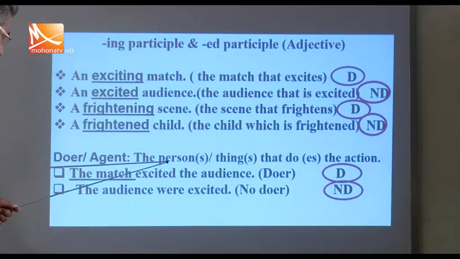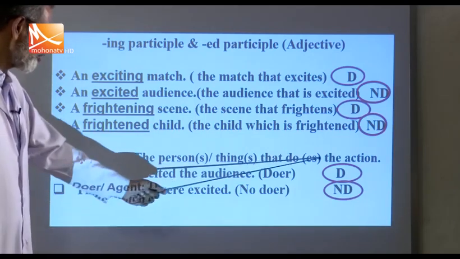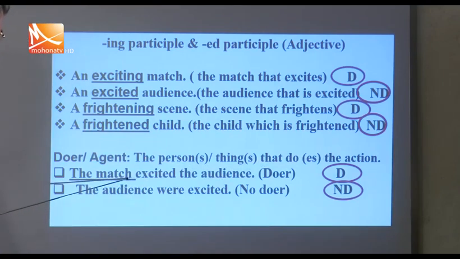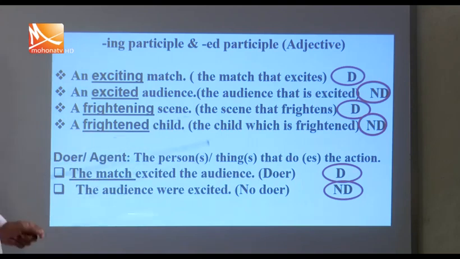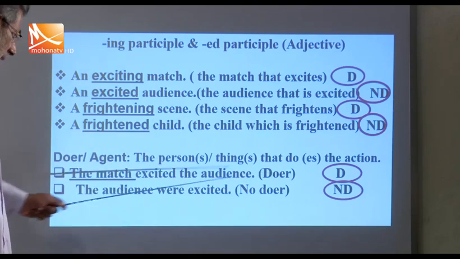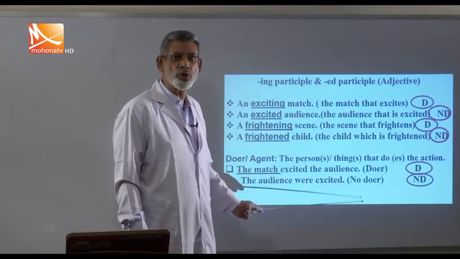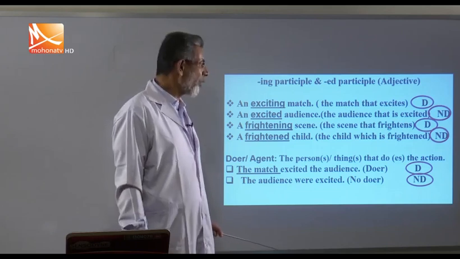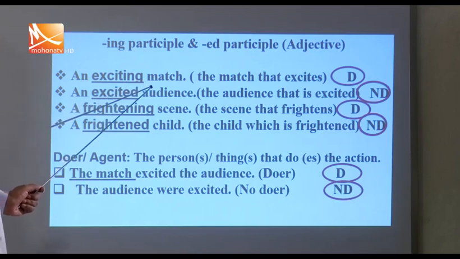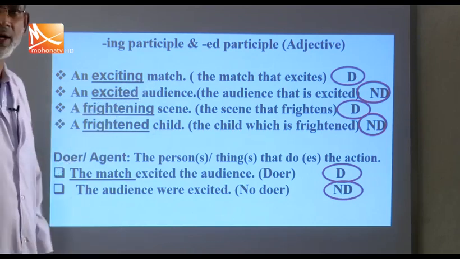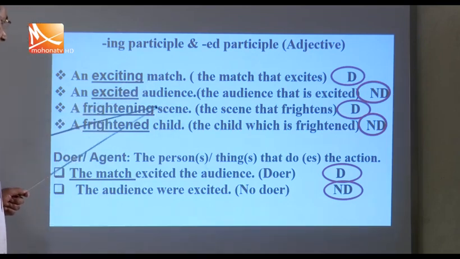Here you see, the doer is the person who does the action. The match excited the audience: here the match is the doer. The audience were excited: no doer. So when you have a doer, it must be an ing participle. When there is no doer, it must be an ed participle. So doer, ing participle; no doer, ed participle.